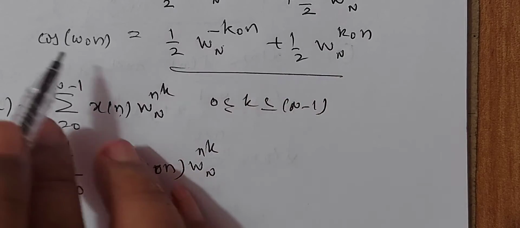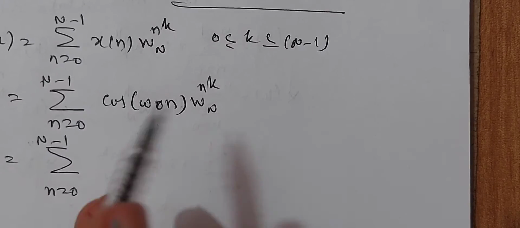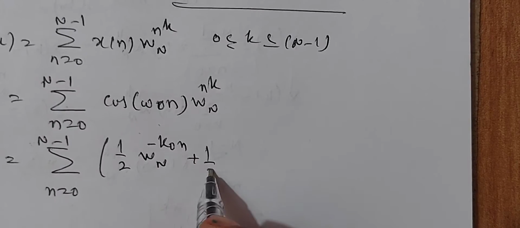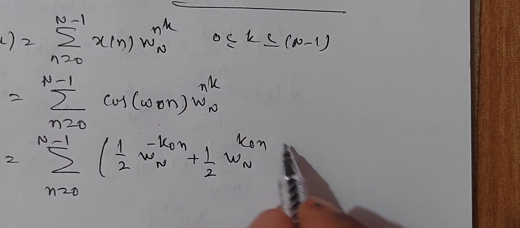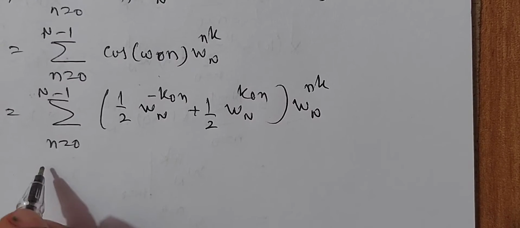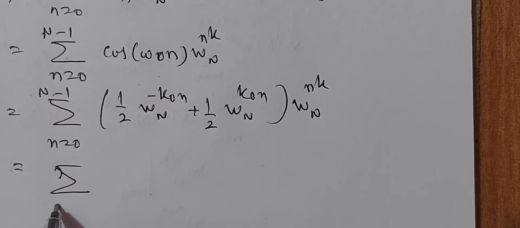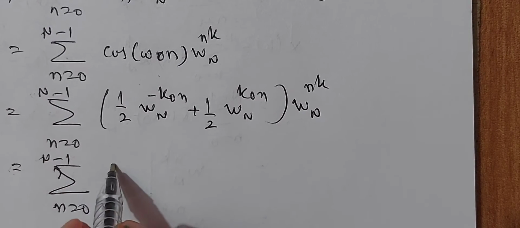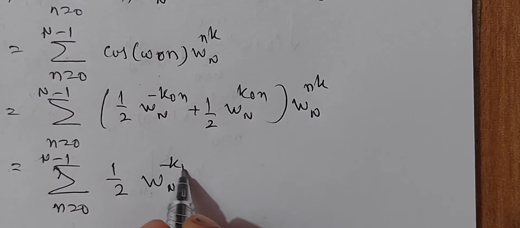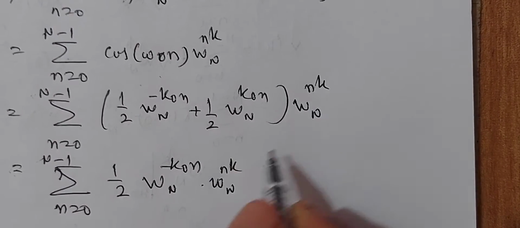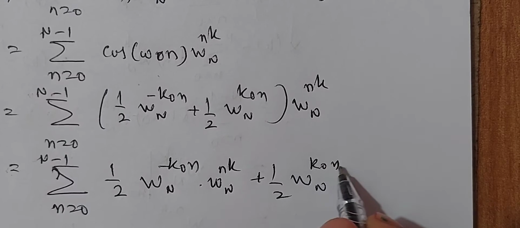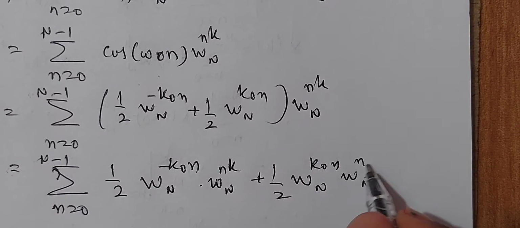Therefore, cos omega naught n you write as half of wn to the power of minus k naught n plus half of wn to the power of k naught n, multiplied by wn nk. So sigma n equals 0 to N minus 1 of half of wn minus k naught n into wn nk, plus half of wn k naught n into wn nk.